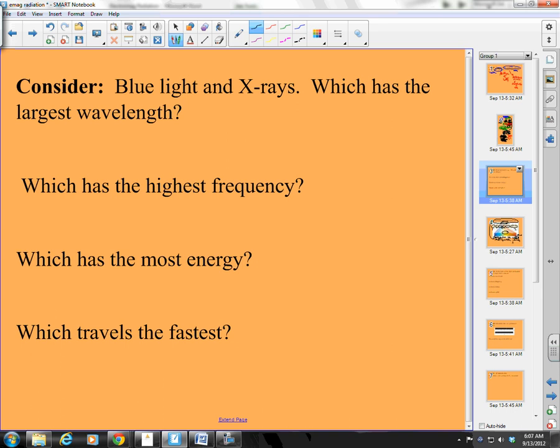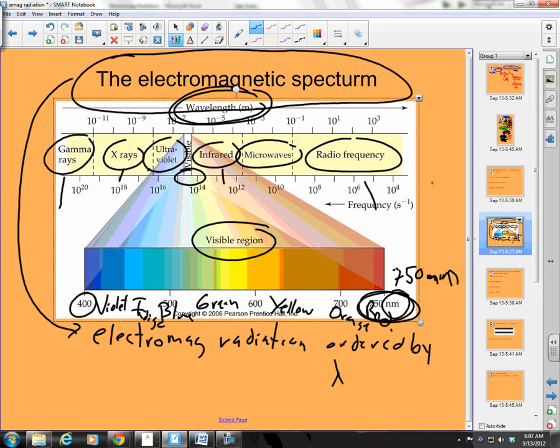largest wavelength? Okay, largest wavelength. We have blue light, which looks like it's right around here, and we have X-rays, which are here. Here's my X-rays. Be careful here. So I have 500 nanometers here. This is about 500 right here.